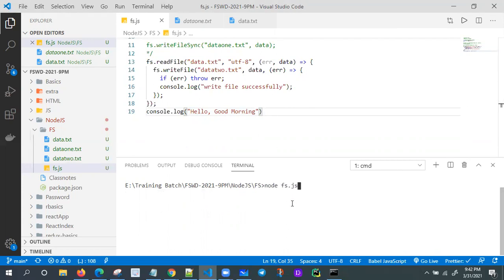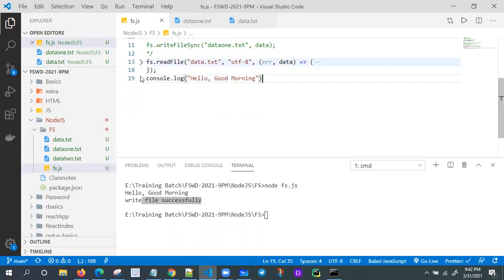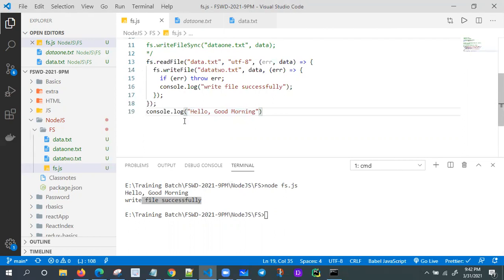Let me execute this program. We'll get an output which is coming now. Hello, good morning, executing first. Then writing the file successfully. Okay. Why? Because line number 19 is executing later. Let me help you understand this one. How many statements are there here? Line number 13 and line number 19. Only two statements.